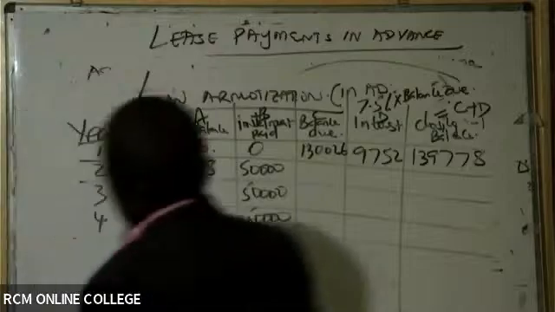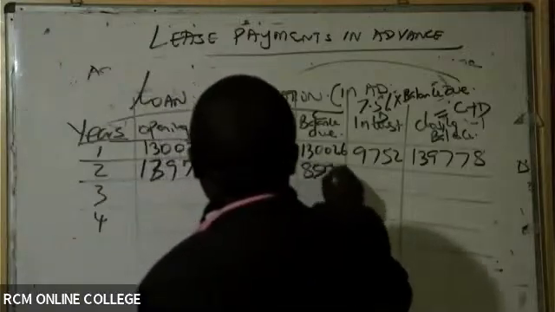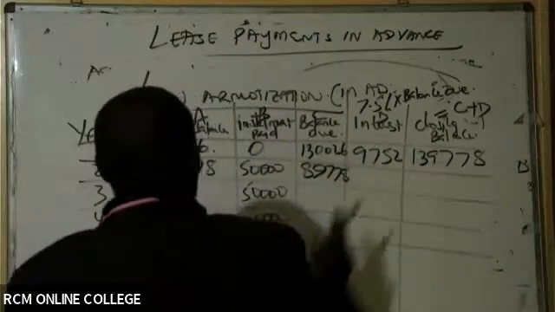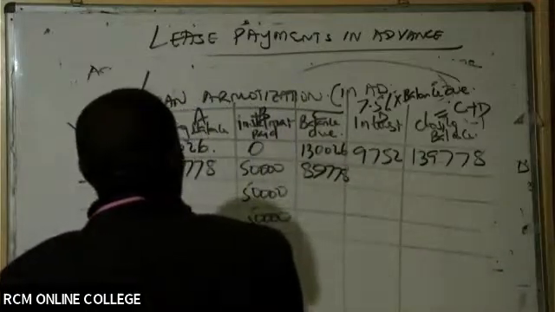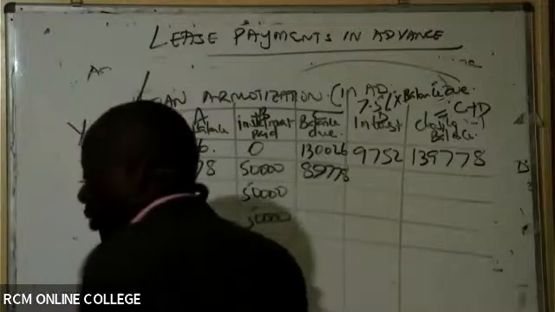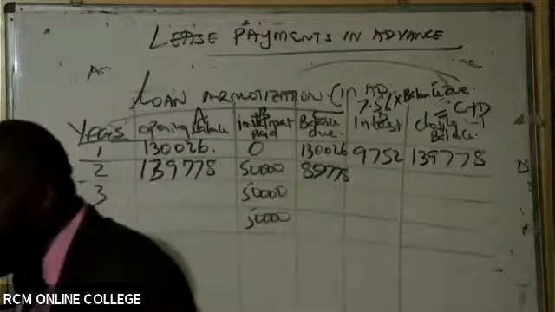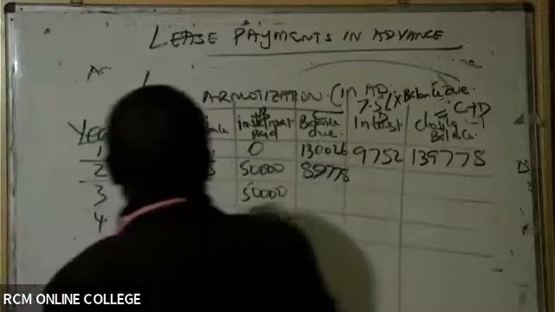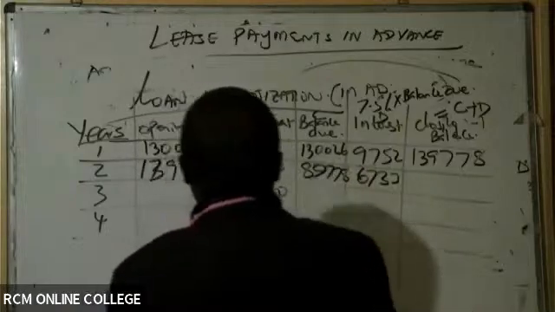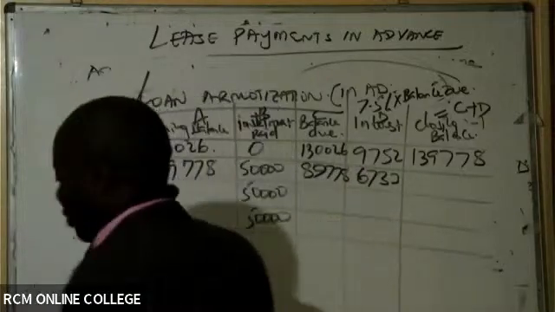So 89,778. How I wish that an angel could just find these figures and give them to me very fast. So 7.5% of 89,778. Give me what figure? 67.33.